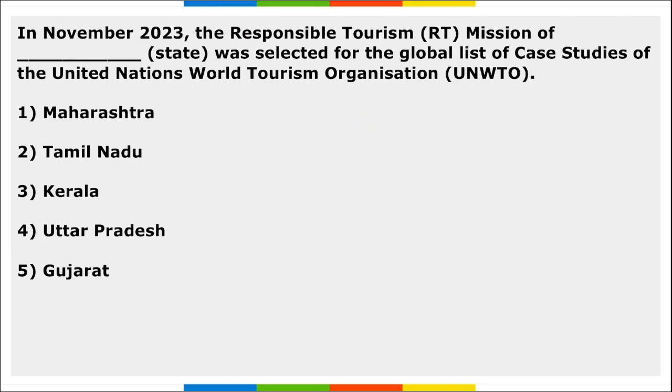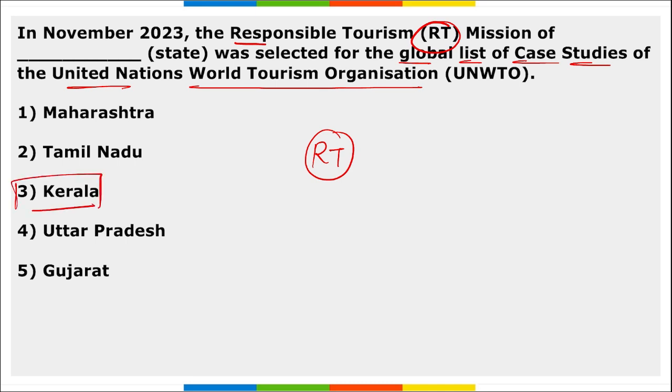Right? Next, RT mission of which state was selected for the global list of case studies for UN World Tourism Organization? So, responsible tourism mission of which state, Kerala, was selected for the global list of case studies of UNWTO. Correct? Mark this.